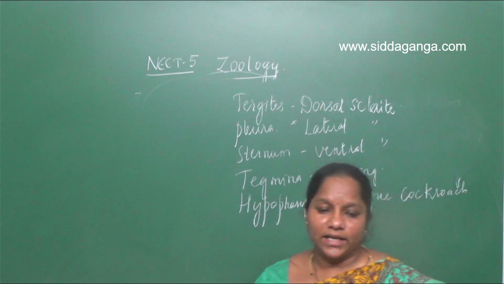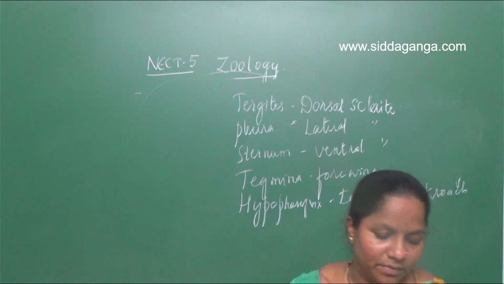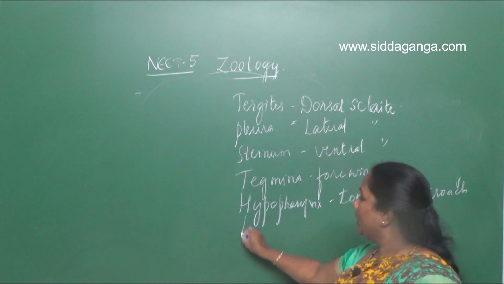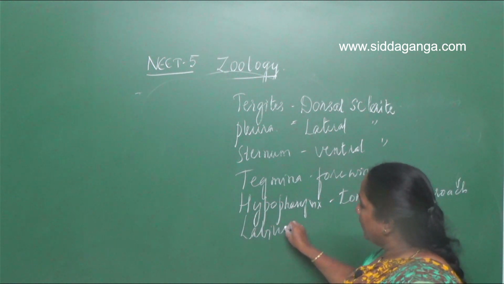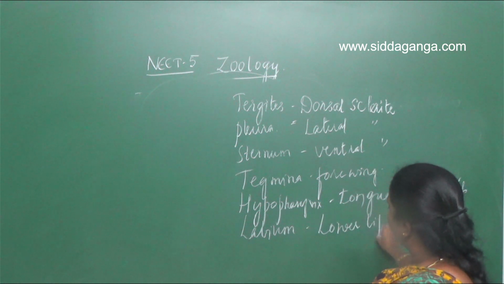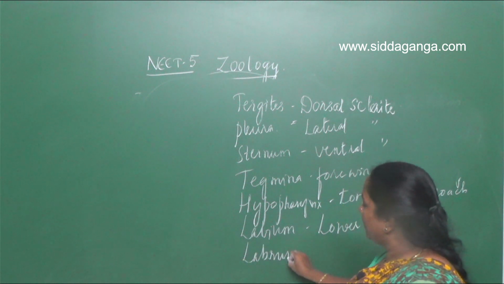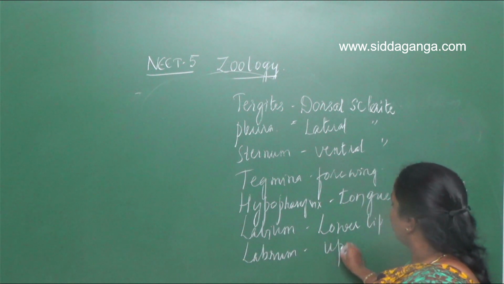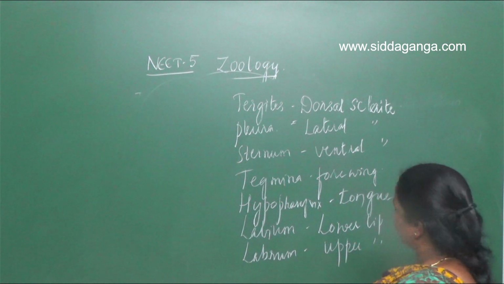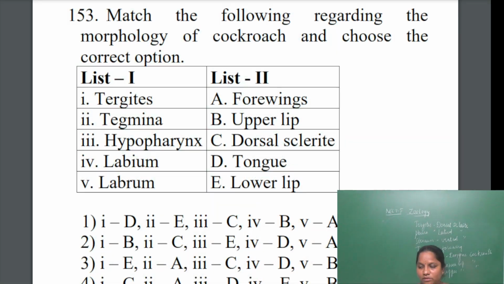Next one is labium and labrum. Labium is called the lower lip of the cockroach, and labrum is called the upper lip of the cockroach.